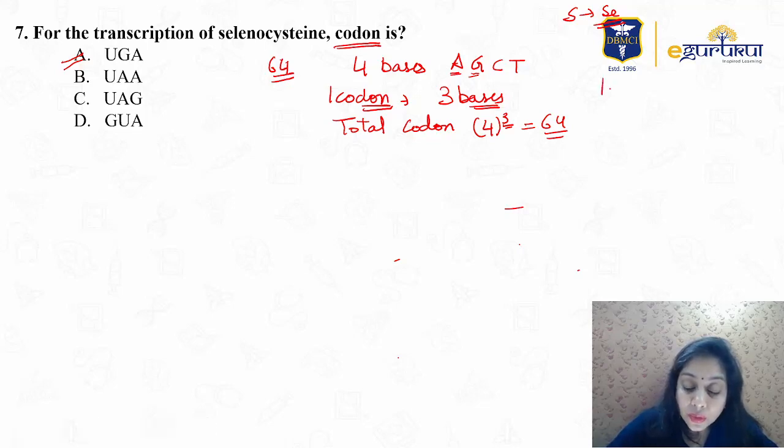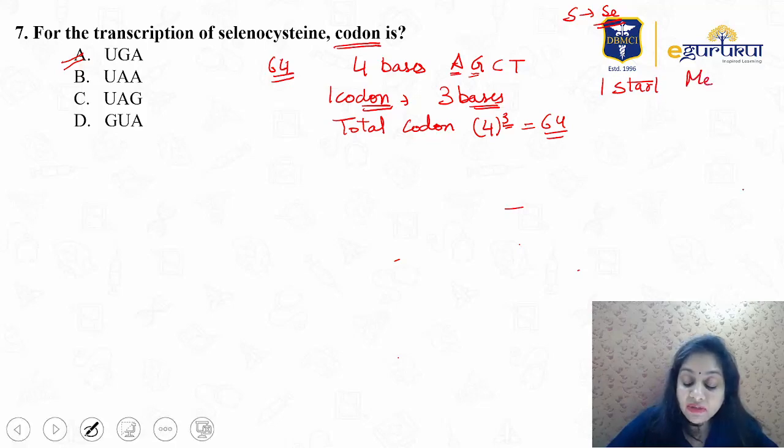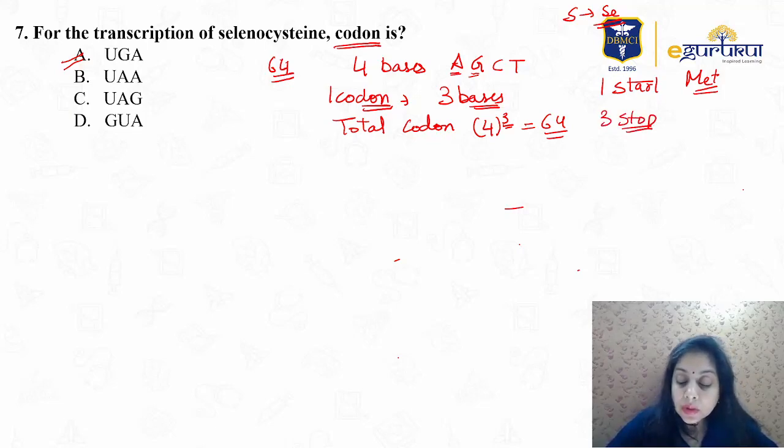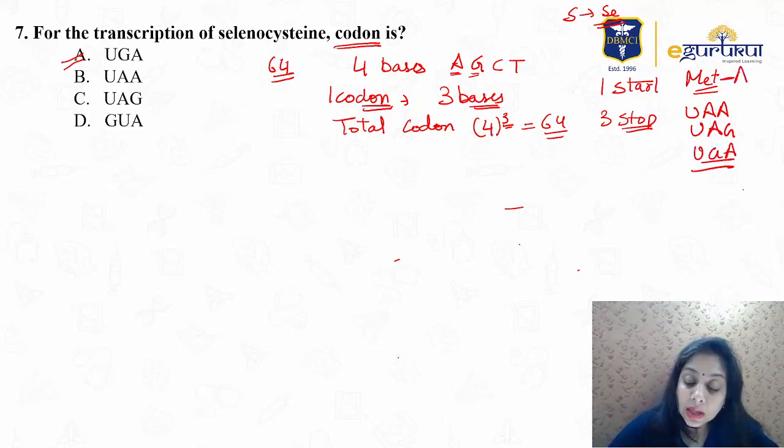In these 64 codons, one is the start codon, AUG. That is always methionine, fMet, remember that. And then there are 3 stop codons: UAA, UAG, UGA. So that is 4 accounted for, 1 start and 3 stop codons. Whenever you have the codon UGA, that can code for selenocysteine.